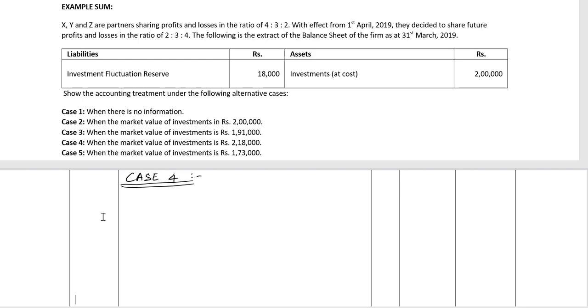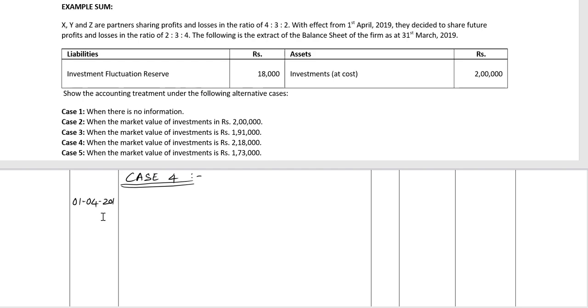Case 4 says that the market value of investments is rupees 2,18,000. So now there is an increase in the market value of investments. So we'll increase the value of investments by crediting the revaluation account. And since the reserve is not necessary, we will distribute it amongst the partners. So first let's distribute the investment fluctuation reserve.